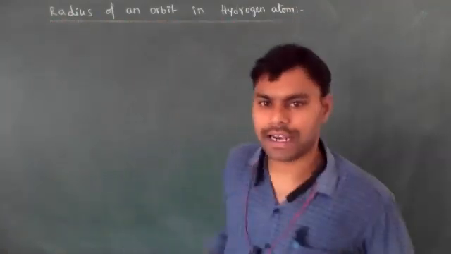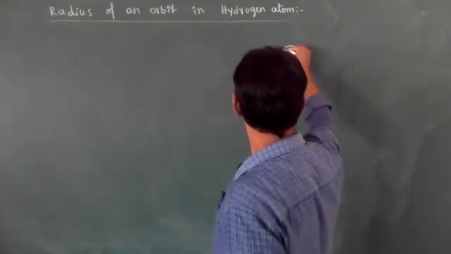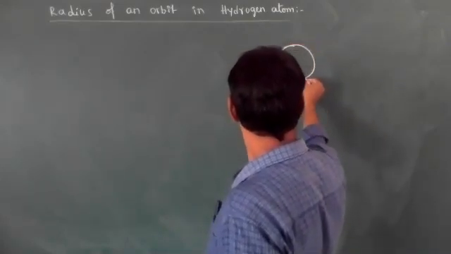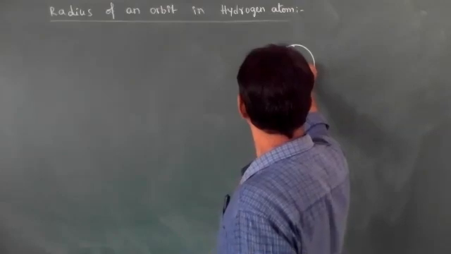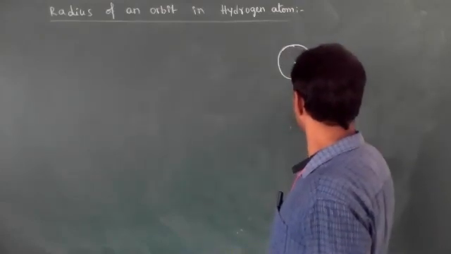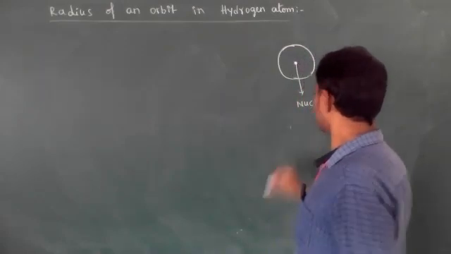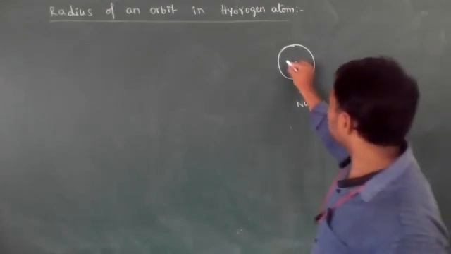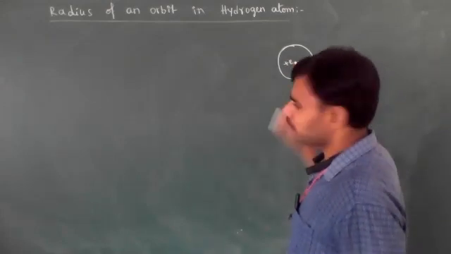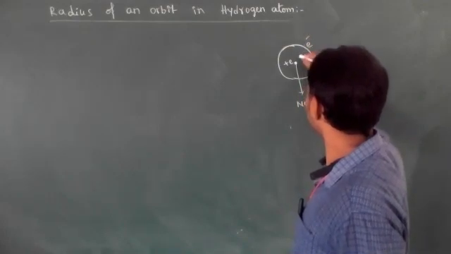See here, we need to use Coulomb's law now. This is the nucleus. The nucleus always has positive charge, and the electrons have negative charge.